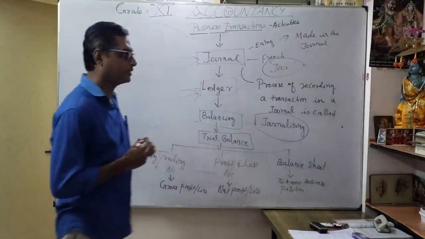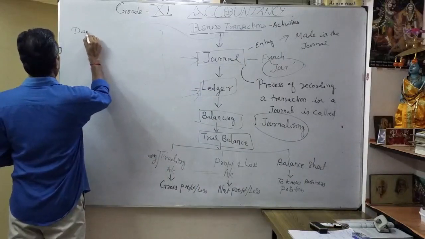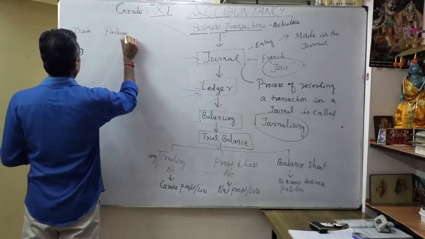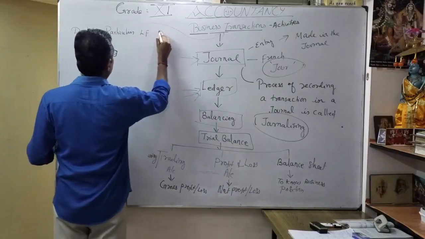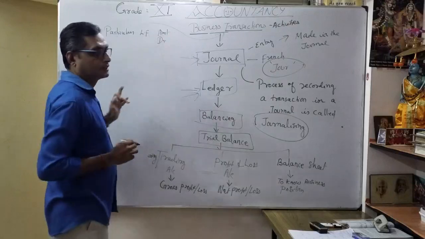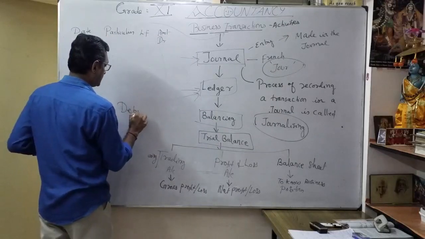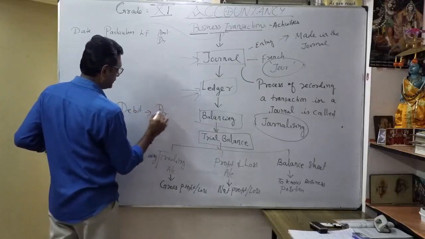Okay, so what is the journal format? Here it is nothing but date first, then particulars. Thereafter, this is called ledger folio. Thereafter, amount, so this is called debit. For simplification, we can write capital letter D, debit.